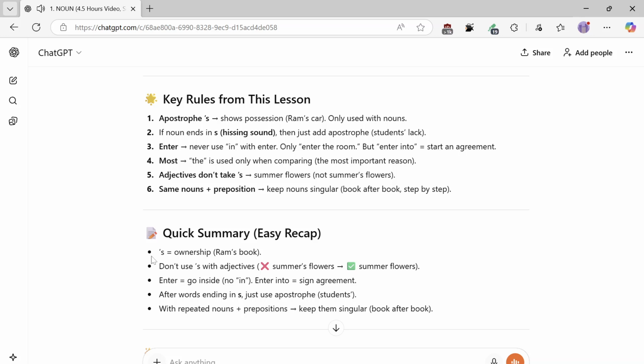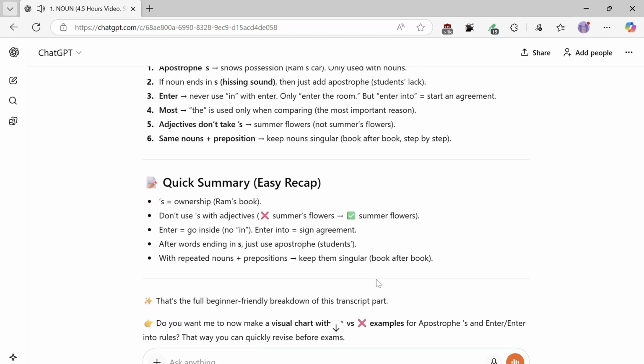Quick summary, easy recap. S equals ownership, Ram's book. Don't use s with adjectives: summer flowers, not summer's flowers. Enter means go inside, no in. Enter into equals sign an agreement. After words ending in s, just use an apostrophe, students'. With repeated nouns and prepositions, keep them singular, book after book. That's the full beginner-friendly breakdown of this transcript part.